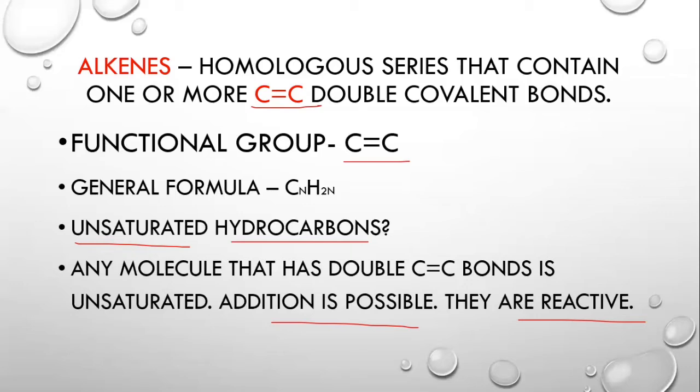Now, why is this so? Because when we have double bonds between carbon and carbon, if we are going to react it with any substance, these double bonds will break and carbon will become like this. So these two bonds that we have over here now can add any substance to them and they can react. That's why addition is possible. We're going to see it with examples later on.